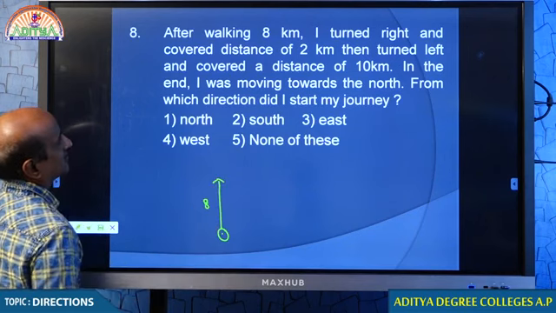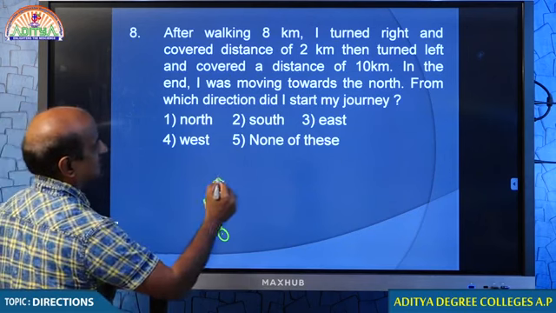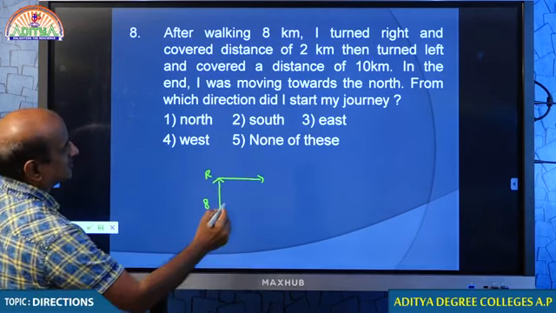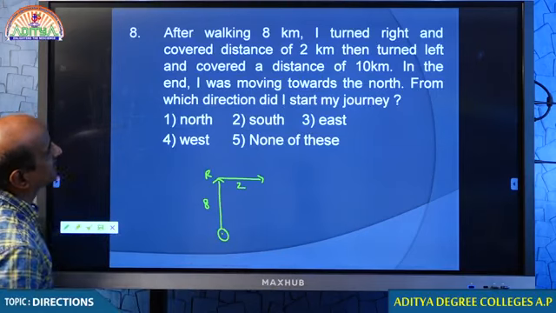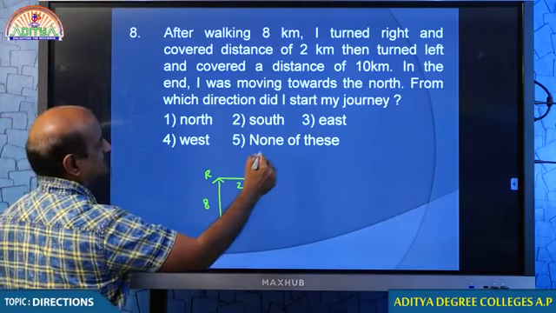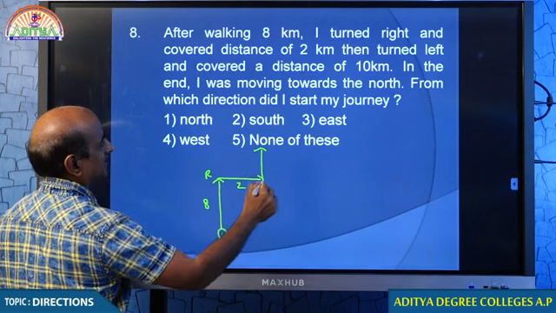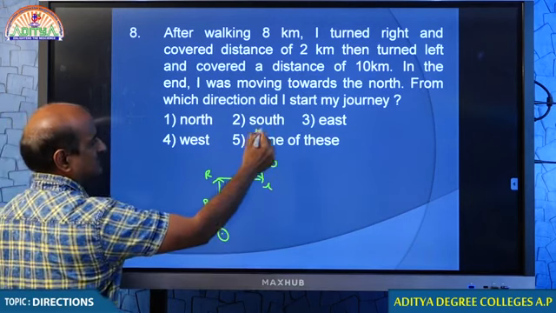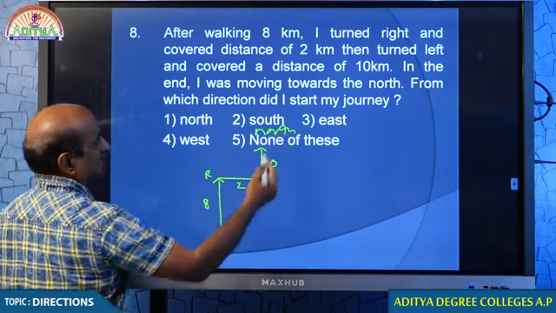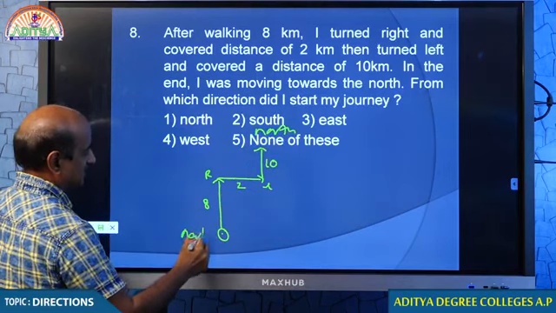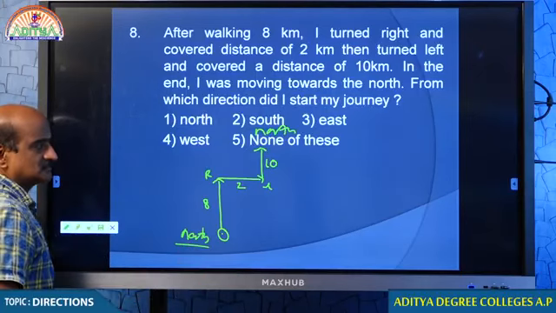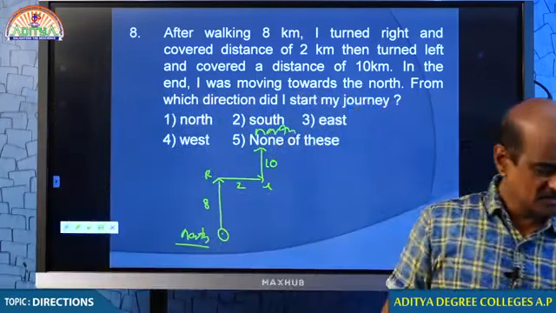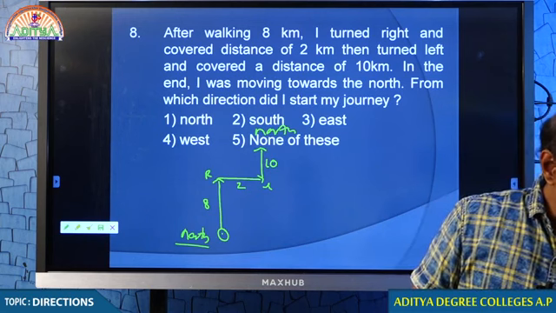After covering 8 kilometers, I turn right and cover 2 kilometers, then again turn left and cover 10 kilometers. Tell me, in which direction was he walking now? North. Tell me, in which direction did he start off? North. I can tell you that because when he ends up in north, it is concluded that he started off in north only.